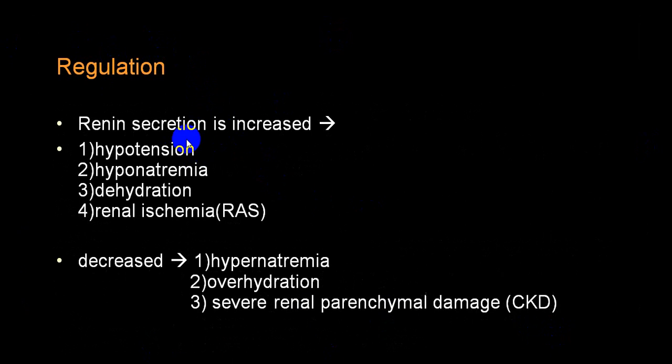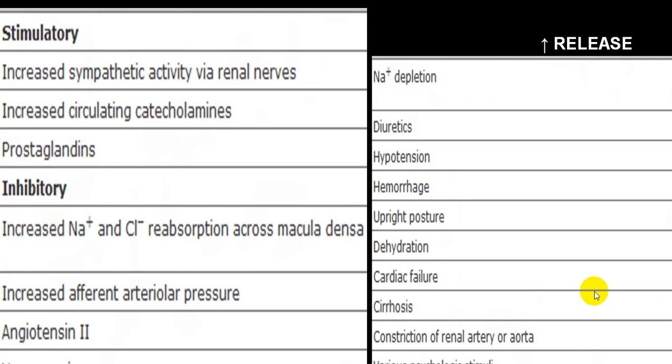Renin secretion is increased by hypotension, hyponatremia, dehydration, and renal artery stenosis, that is, decreased blood flow to the kidney. All these conditions will stimulate renin production, while hypernatremia, overhydration, and severe renal parenchymal damage will make renin production low. So these are some of the stimulatory effects, and these are some of the inhibitory effects.